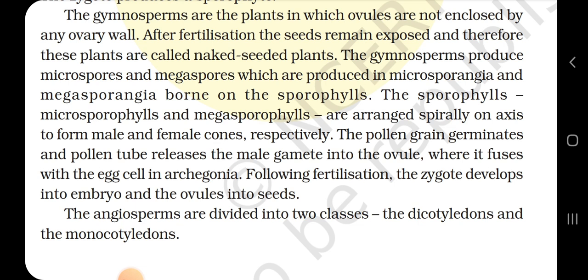The sporophylls, microsporophylls, and megasporophylls are arranged spirally on an axis to form male and female cones respectively. The pollen grain germinates and the pollen tube releases the male gamete into the ovule where it fuses with the egg cell in the archegonia. Following fertilization, the zygote develops into an embryo and the ovule into seeds. The angiosperms are divided into two classes, the dicotyledonous and monocotyledonous.